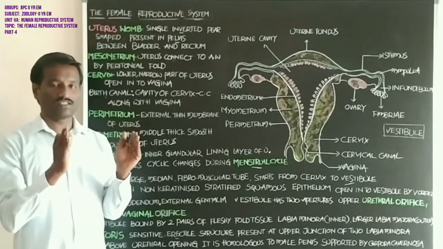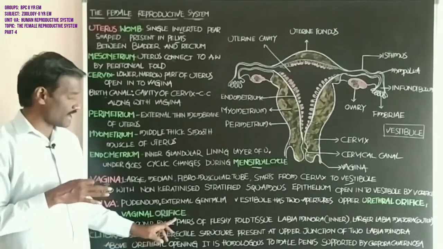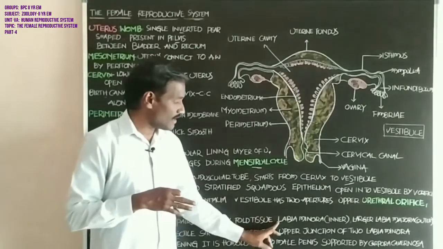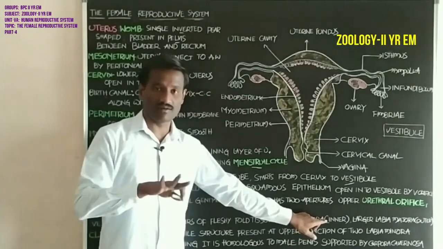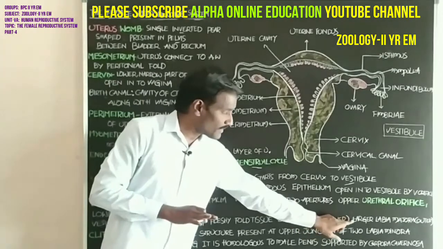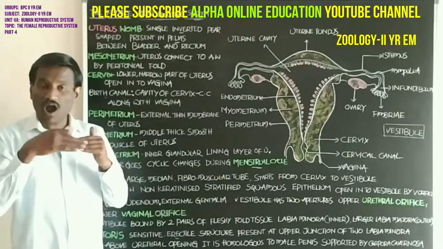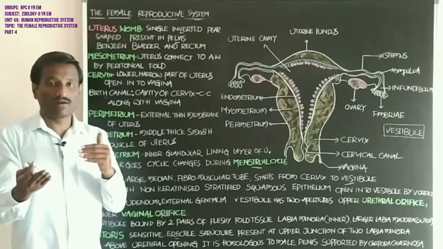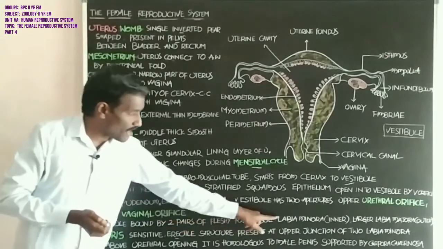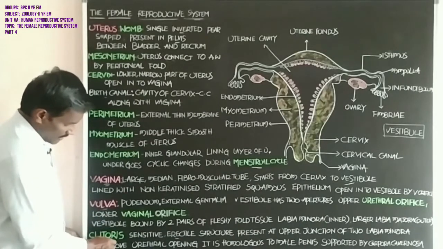One is the labia minora, the inner fold, and the larger labia majora is the outer fold. Next, the clitoris.